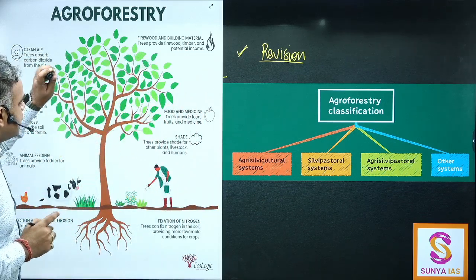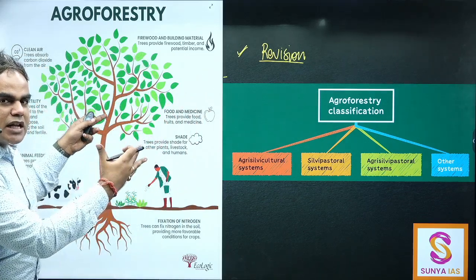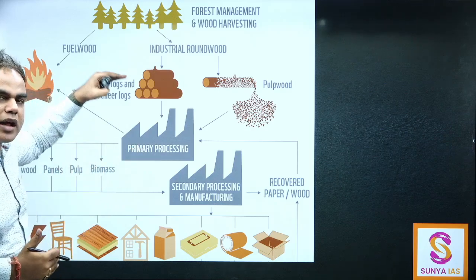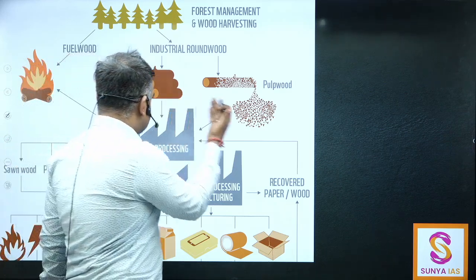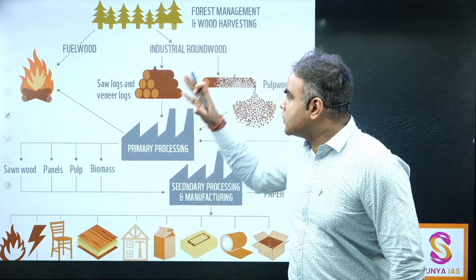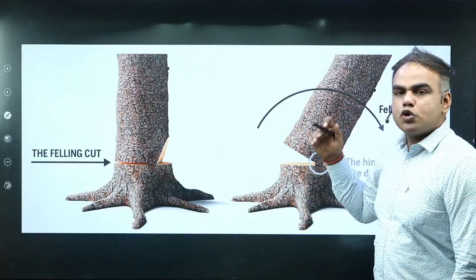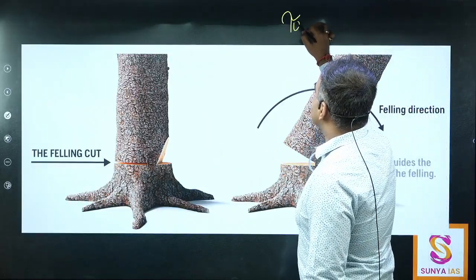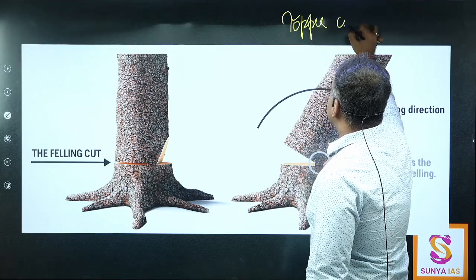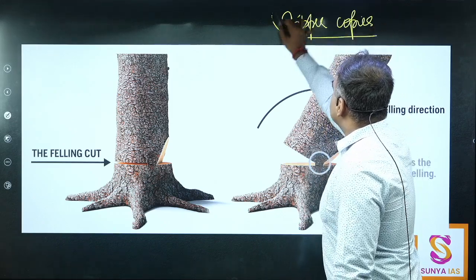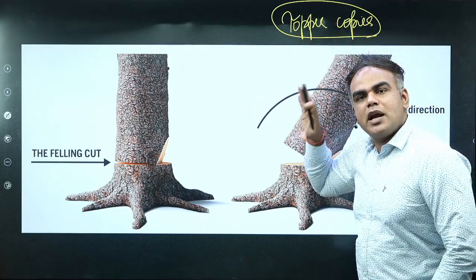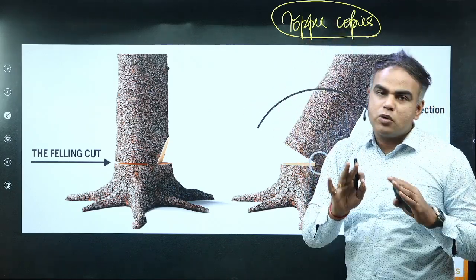Fine. So be it in the major aspects, we will go through a lot of diagrams, what all can be done in the exam. For example, in wood processing, what all aspects can be drawn in the exam, that we'll also have a look at. We'll also go through some topper copies, some of the notes, and from that also, in those relevant topics, I'll try to tell you what are the things you can incorporate in your answer.